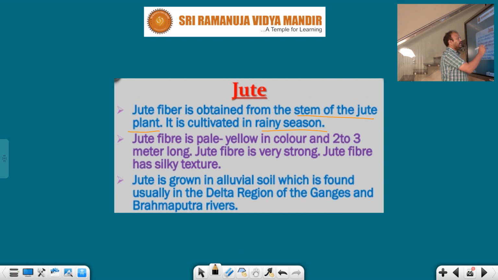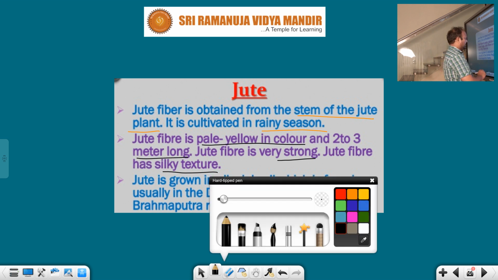Jute fiber is pale yellow in color and 2 to 3 meters long. So which type of color will be there? Pale yellow color. And the length you should take is 2 to 3 meters long. Jute fiber is generally very strong. Jute fiber has a silky texture. Which type of texture is there in jute? It's like a silky structure.